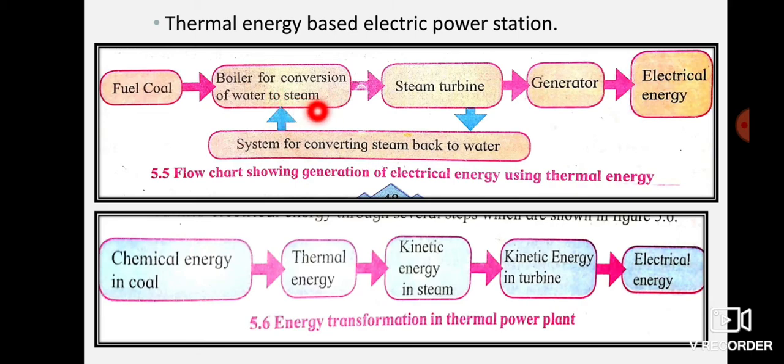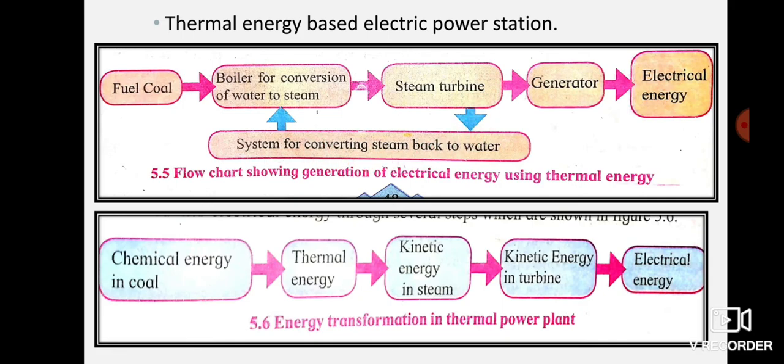This steam is made to flow under high pressure and temperature and makes the turbine rotate. So the steam is used to move the turbine. Then it turns the generator, and the generator gives electrical energy. Once the steam falls on the turbine, it condenses back to water and moves to the boiler, and this process continues.